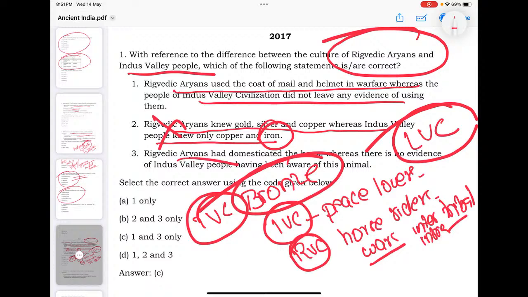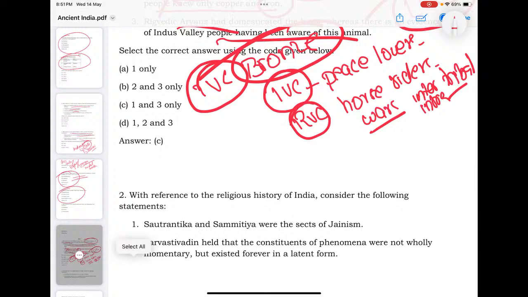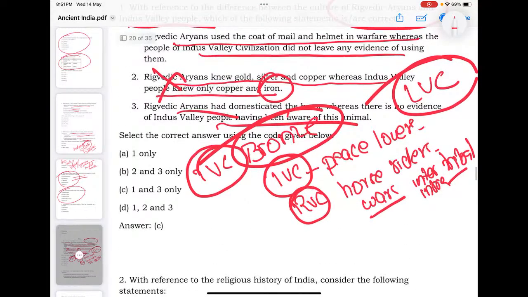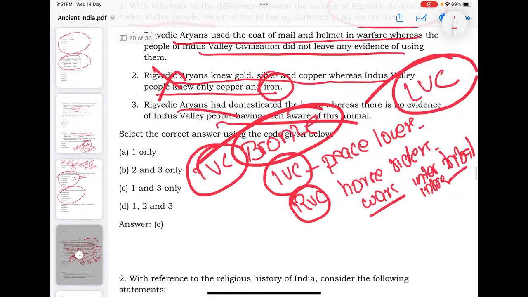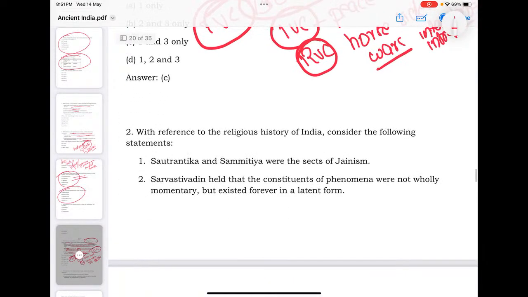Aryans domesticated the horse, whereas there is no evidence of Indus people having been aware of this animal. That is true. It's a debated area, but still, according to many authentic historians, we don't have any evidence of IVC people being aware of the horse. They are not horse centric. They are not cow centric.